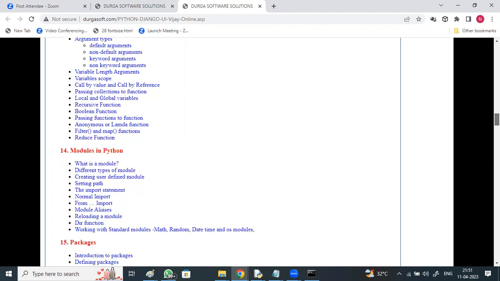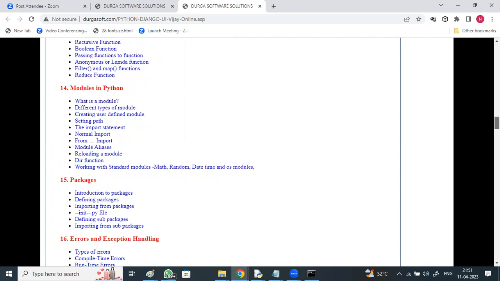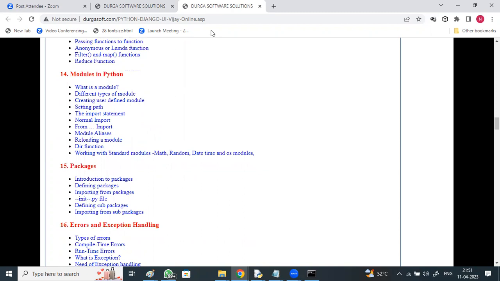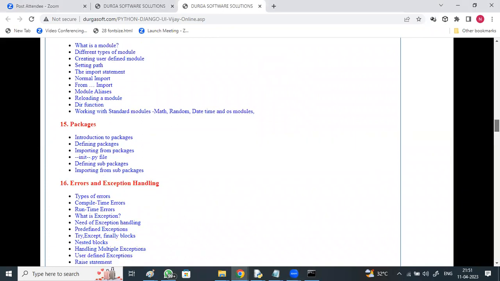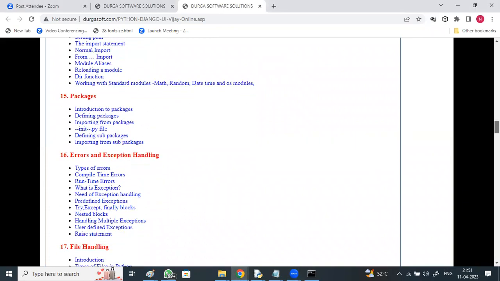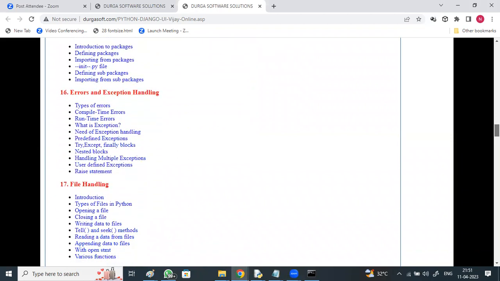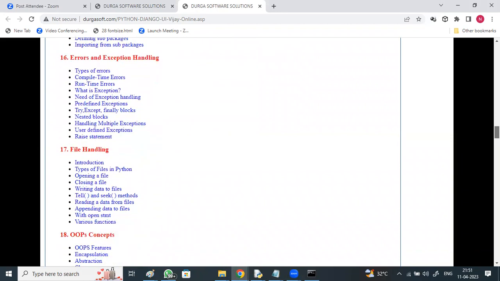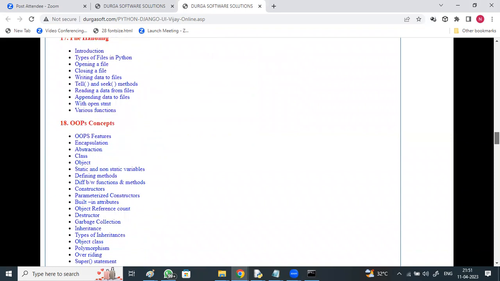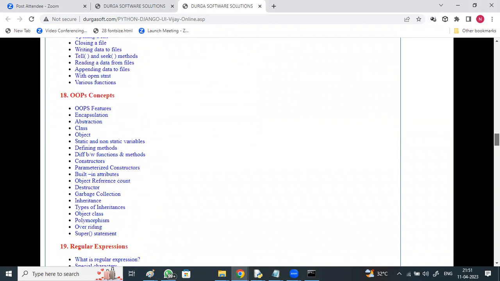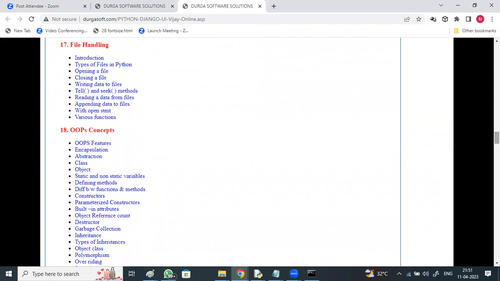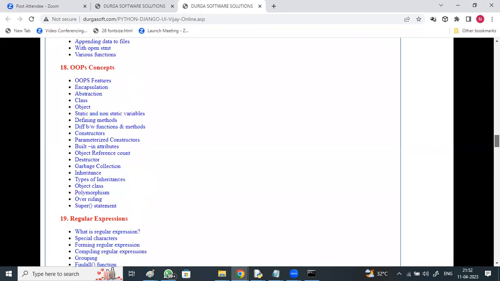All these different functions. Modules in Python: what is a module, how to import, different ways of importing, renaming, reloading. Packages in Python: introduction to packages, defining sub packages, import. Errors and exceptions: different types of errors, exceptions, exception handling. File handling: reading, writing data and appending. Object-oriented programming in brief: class, object, static, non-static, constructor, destructor, garbage collector. Abstraction, encapsulation, inheritance, polymorphism, method overriding, all this.